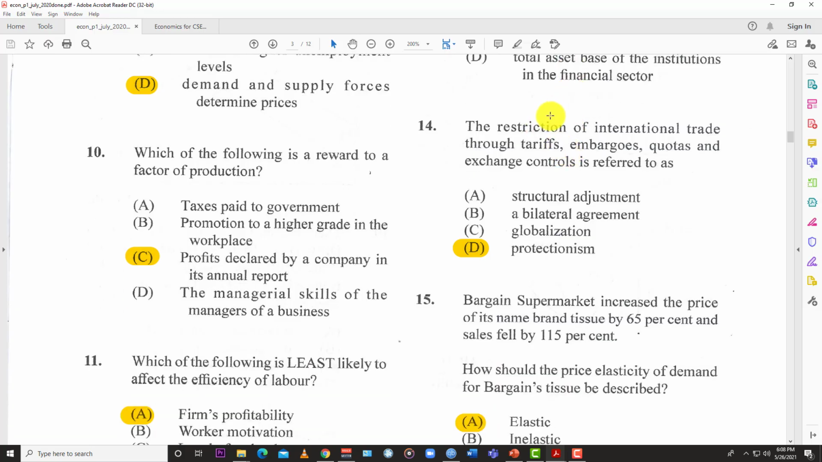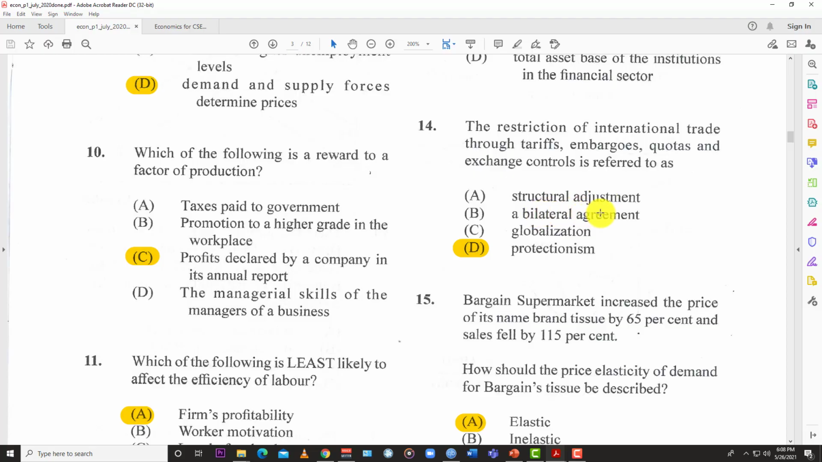Number 14. The restriction of international trade through tariffs, embargoes, quotas, and exchange control is referred to as, and so you have some options here. Structural adjustment. Okay, so structural adjustment simply means that based on the way the economy is, the government might do certain things like some austerity, pull back on the spending or increase the spending based on what they're trying to achieve. So that's not part of international trade. This is more of correcting your balance of trade and deficit and those kinds of things.